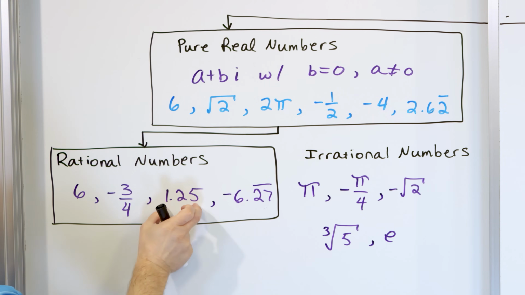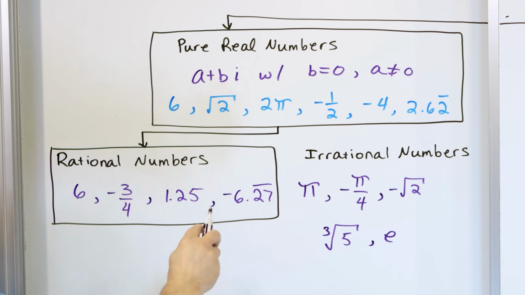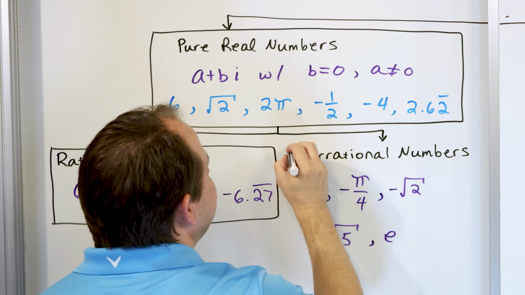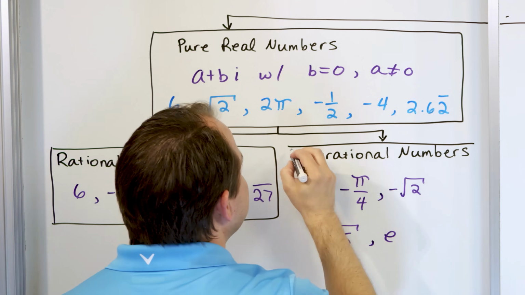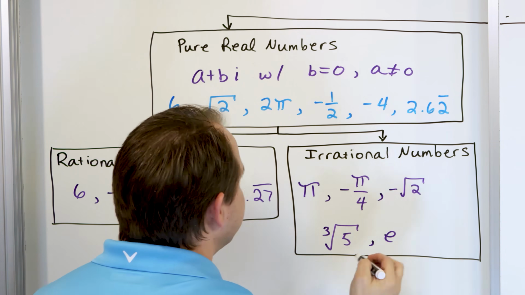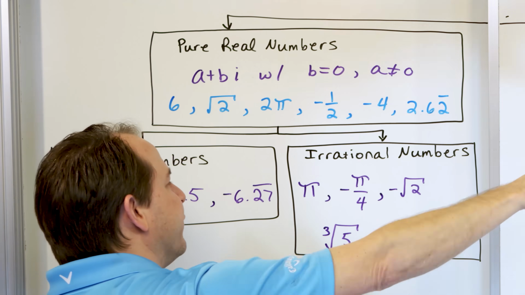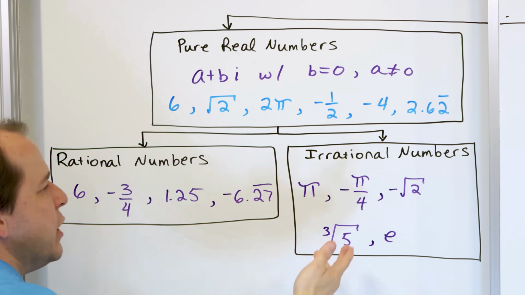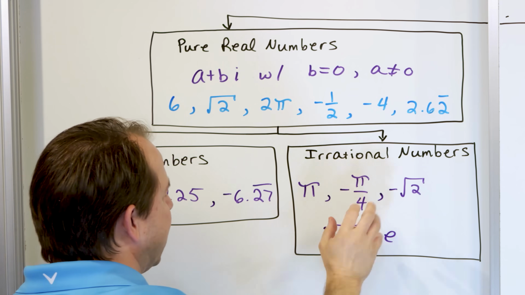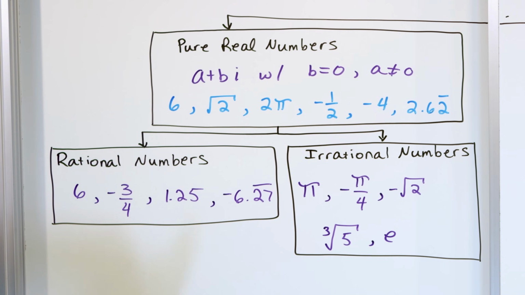Whereas these, if they have truncated decimals or decimals that go on forever with a pattern, you can write them in terms of a fraction. So we call them rational. So these are the two main kinds of numbers that live underneath the concept of the real numbers. That's pretty much all the numbers that can live on the number line. Either they can be written as a fraction or they cannot be written as a fraction because the decimals go on and on forever with no pattern. Notice negative or positive is okay. It's just the decimal repeating nature of it that determines if it can be written as a fraction or not.